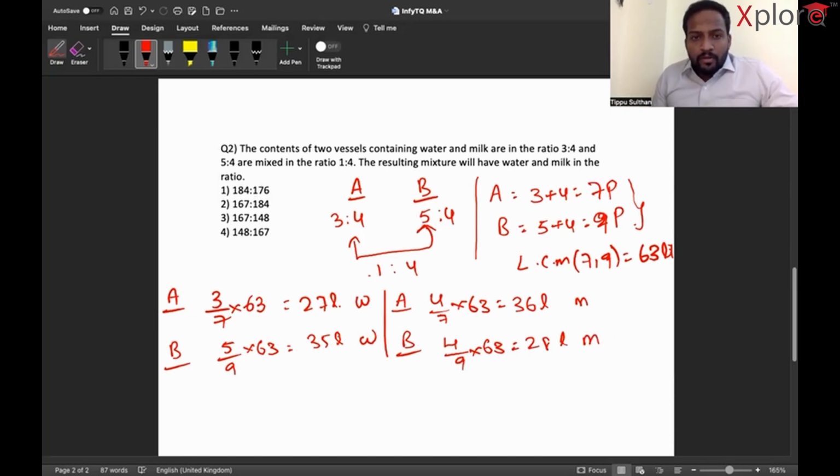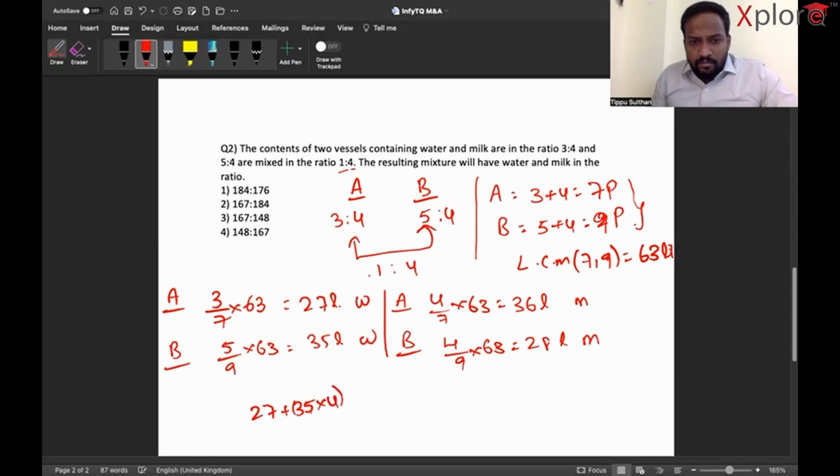Now these are the quantities. What's happening? 1 is to 4, which means A's part is mixed in 1 proportion, and B's part is mixed in 4 proportion. So A is 27 liters, I'm talking about water, plus 35 into 4 parts.